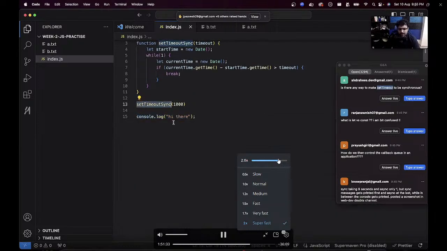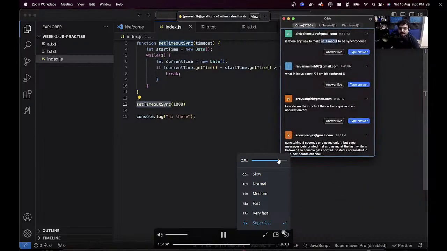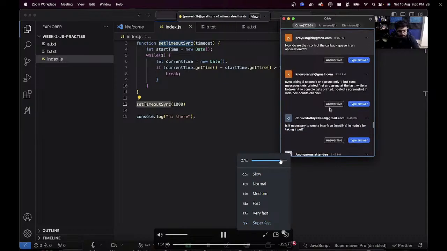It is not asynchronous. And how is it synchronous? I have written an infinite loop where it is checking whether a second has passed. After 1 second has passed, it makes the thread free. If you don't understand this, it's fine. Site tour: sync takes 8 seconds and async only 1, but sync messages get printed first and async at last, while in between, console gets printed.